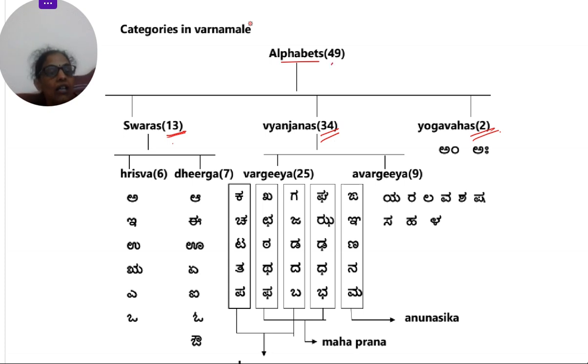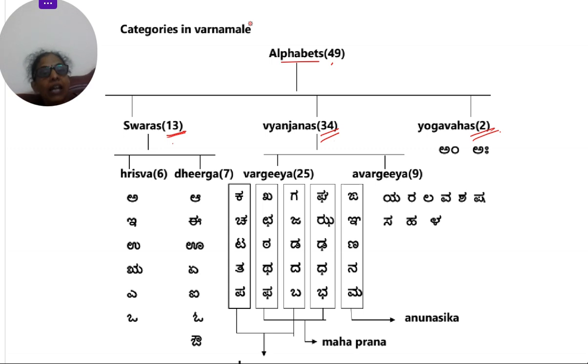Now Swaras are further split as Hrisva and Dirgha. Hrisva requires just 1 unit of time to pronounce. Dirgha are alphabets which require 2 units of time to pronounce. So Hrisva Swaras are A, I, U, Ru, E, O. And Dirgha, which have a longer sound: Aa, Ee, Oo, Ee, Ai, O, Au. So this is the split of Swaras.